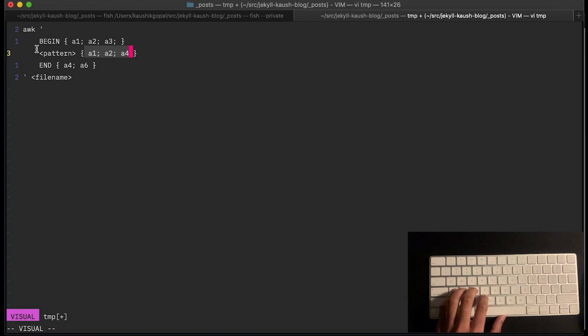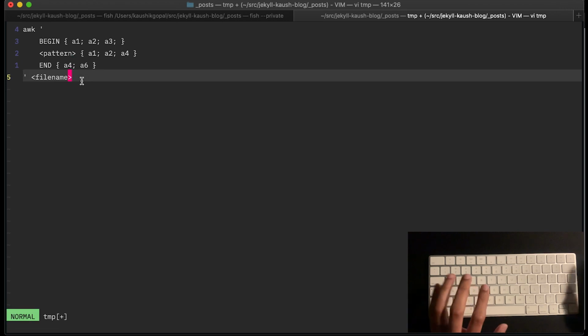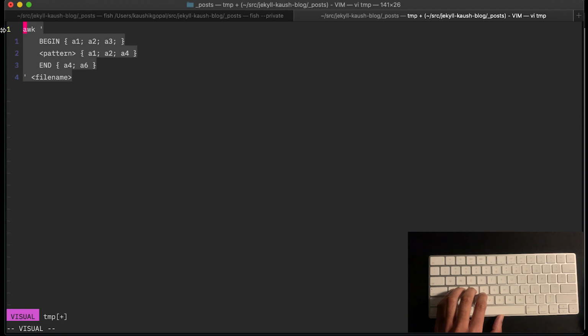And as a complementary function, you also have an end block there, which you can say, at the end of this, also execute these actions. Every single awk program that you see on the internet follows this syntax.